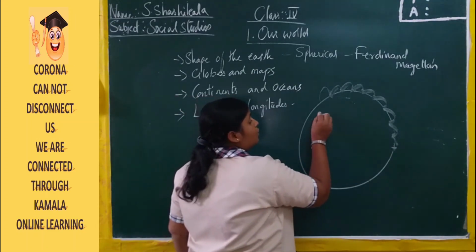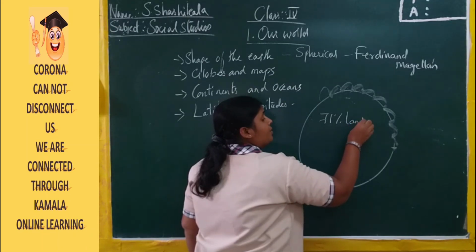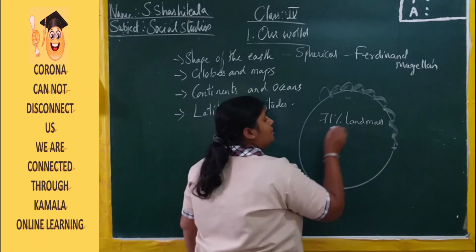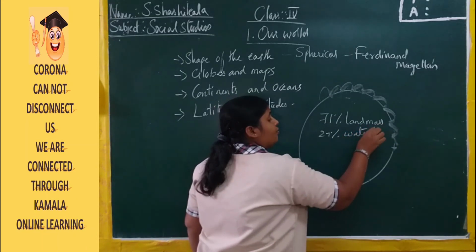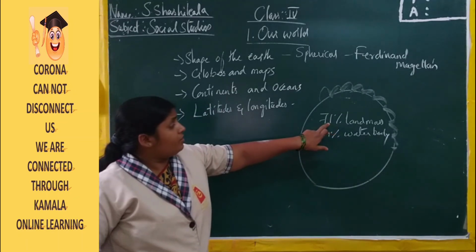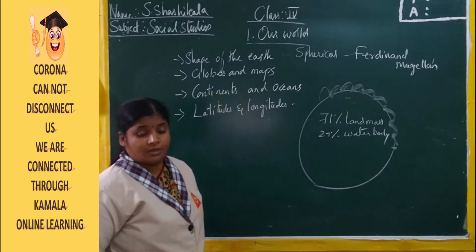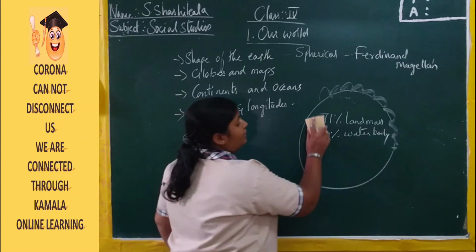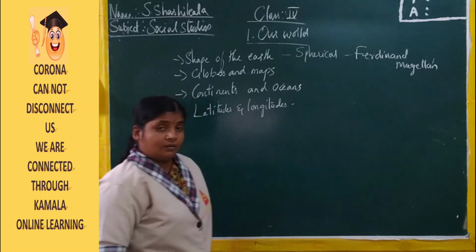Our earth is occupied by 71% of land mass and 29% of water body. With 71% of the landforms, all the continents and countries will be covered. And in 29% of the water body, all the 5 oceans are considered.